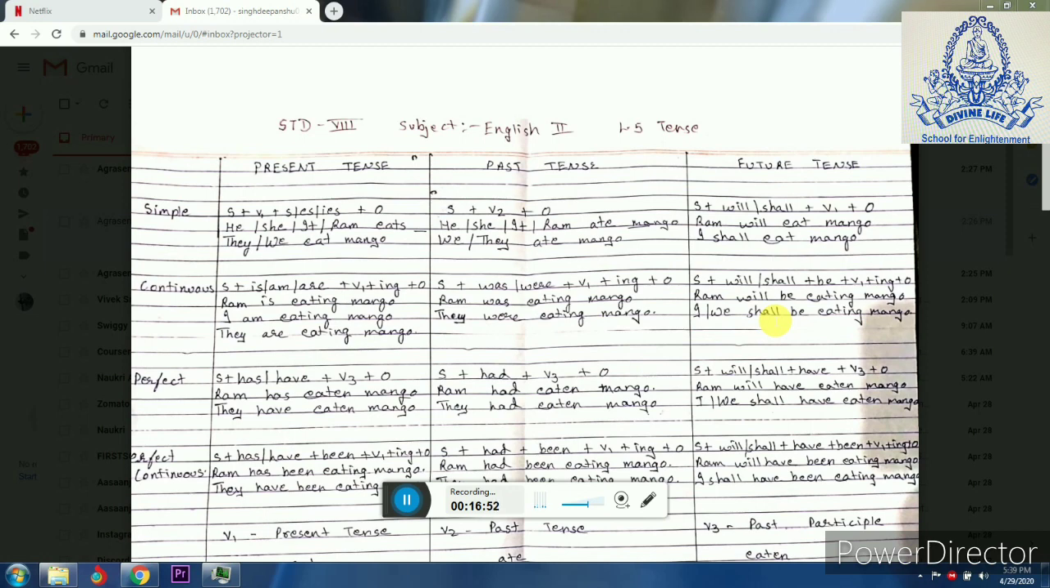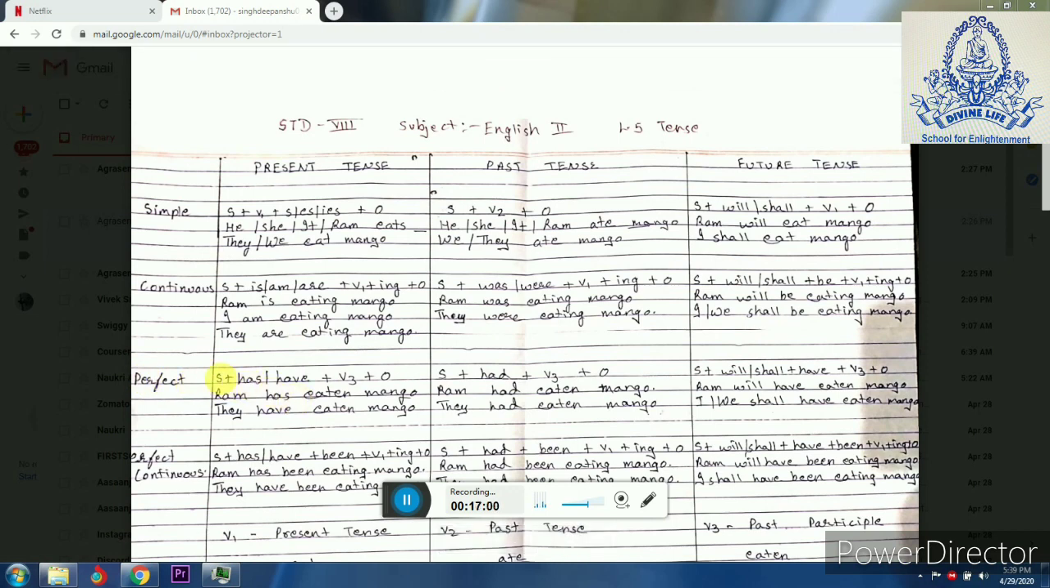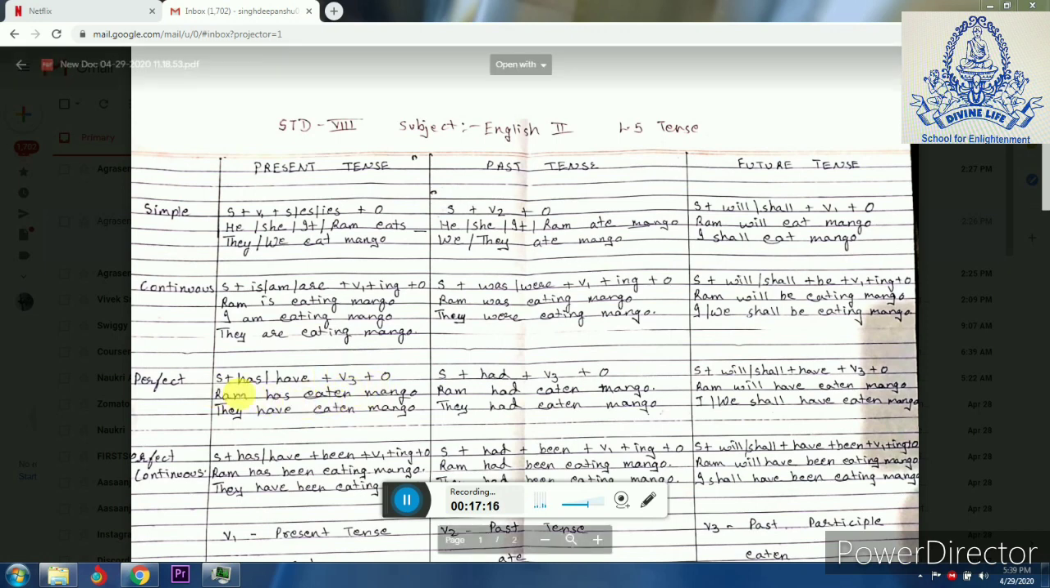So this thing you have to remember, in continuous tense you will be having verb 1 plus ing. Now present perfect tense. For present perfect tense, we have subject plus has or have plus verb 3 plus object. For example, Ram has, now verb 3, eat, ate, verb 3 is eaten. So Ram has eaten mango.